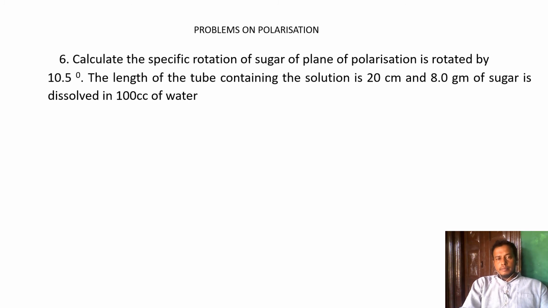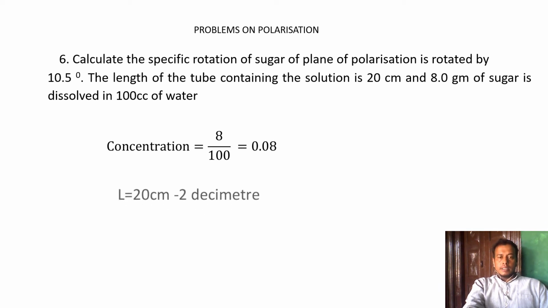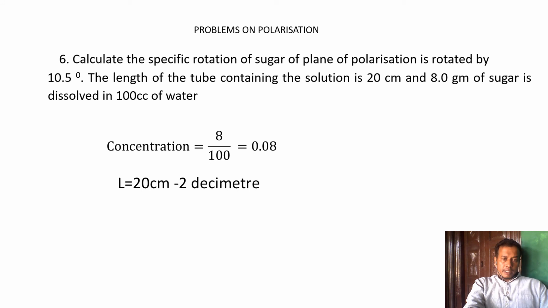The next problem: calculate the specific rotation of sugar if the plane of polarization is rotated by 10.5 degree. The length of the tube containing this sugar solution is 20 centimeter, and 8 gram of sugar is dissolved in 100 cc of water. Concentration is 8 by 100, that is 0.08 gram per cc. Length is 20 centimeter, equal to 2 decimeter.